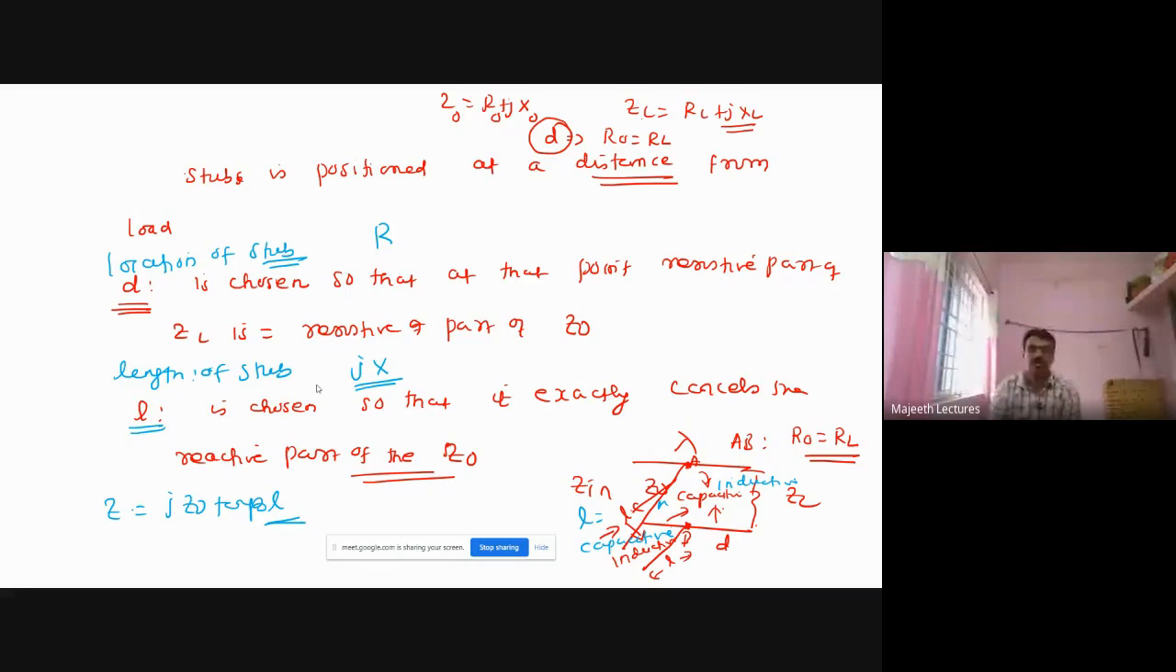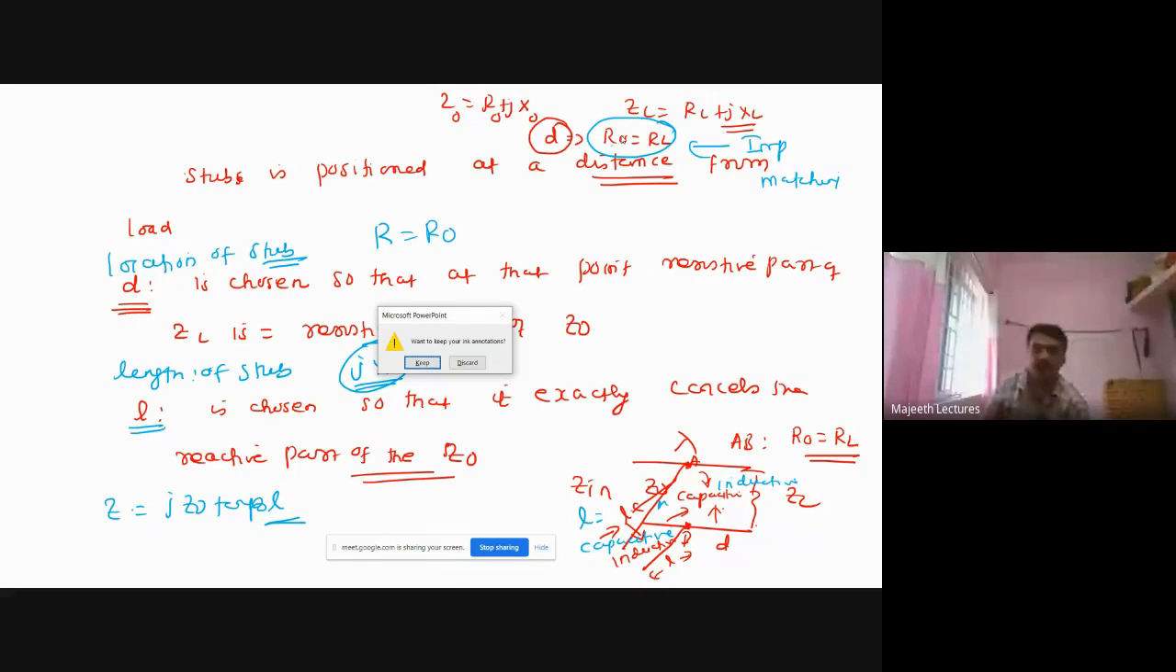In this way, stub matching is achieved, and you achieve impedance matching. The reactance cancels, so R0 is equal to RL. That is impedance matching. The reactance will be cancelled, and the load impedance is equal to the characteristic impedance. So maximum power will be transferred. In this way, stub matching achieves maximum power transfer. That's all about this session.